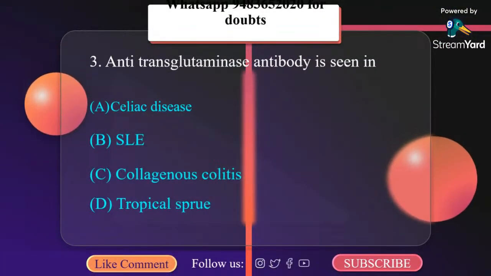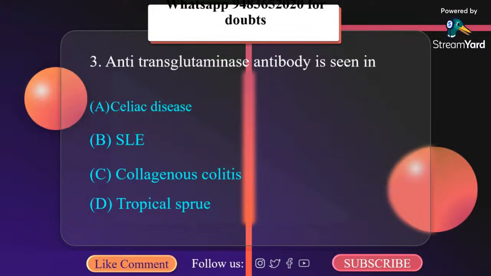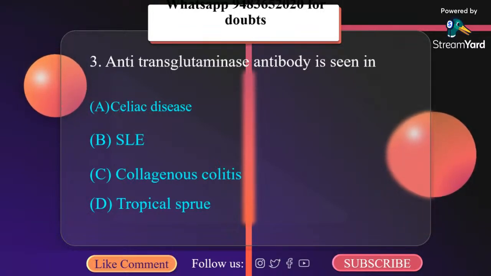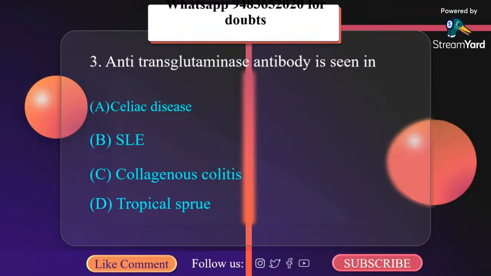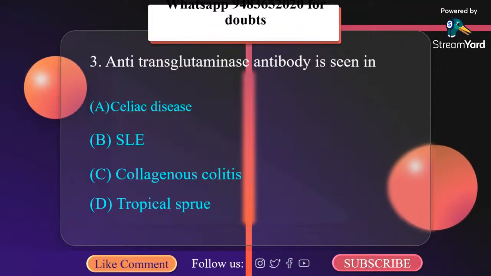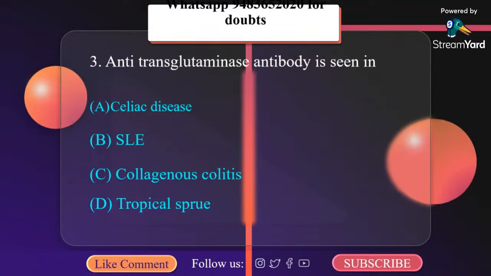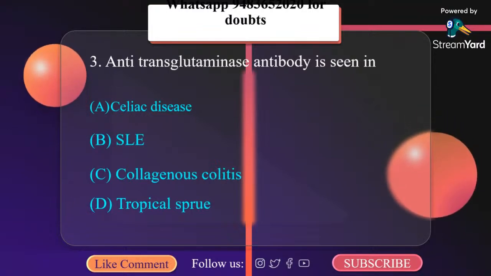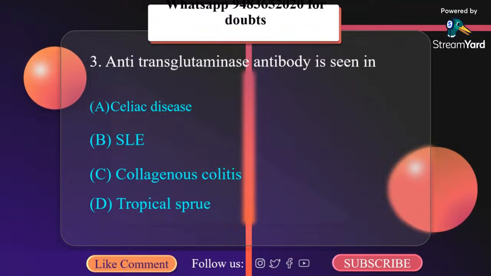Anti-transglutaminase antibody is seen in A. Celiac disease, B. SLE, systemic lupus erythematosus, C. Collagenous colitis, D. Tropical sprue.